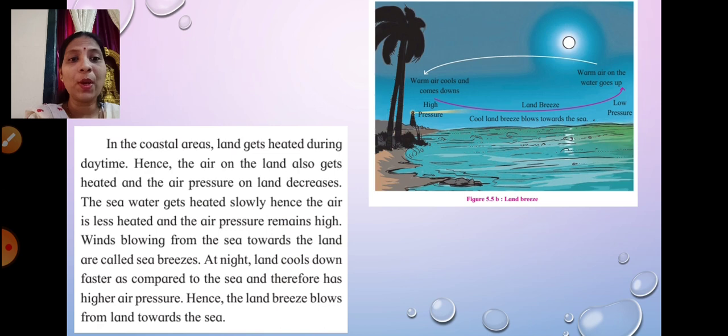Hence the land breeze blows from the land towards the sea. Land breezes blow from the land towards the sea, and sea breezes blow from the sea towards the land, isn't it? So sea breezes blow towards the land during daytime, and land breezes blow from the land towards the sea at night. Okay, fine.